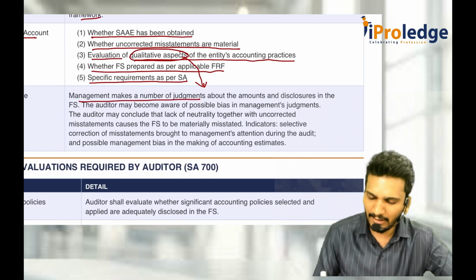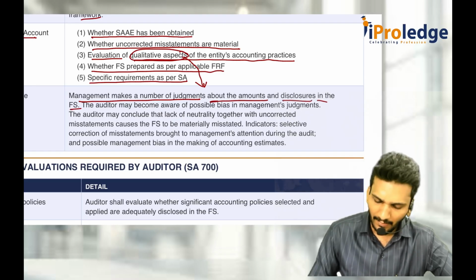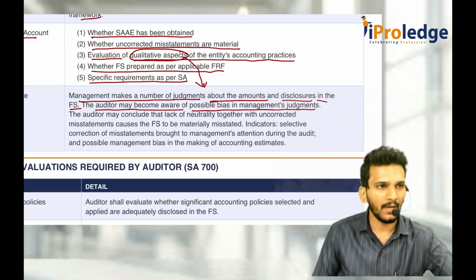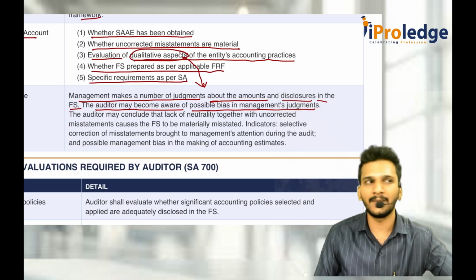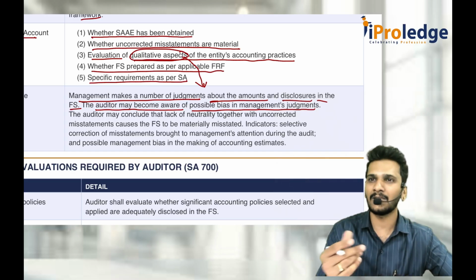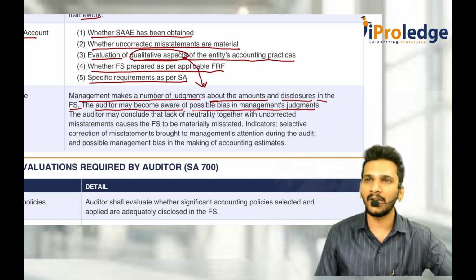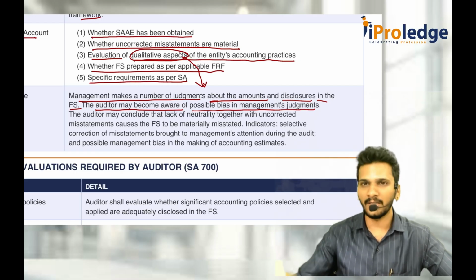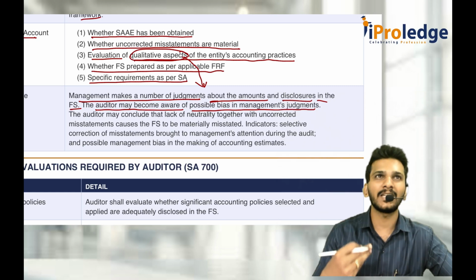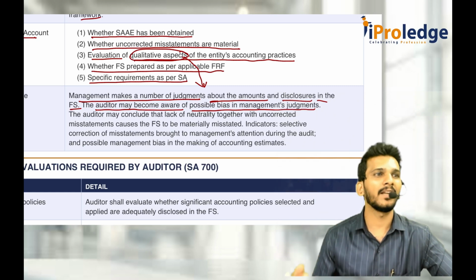Management makes numerous judgments about the amounts and disclosures in the financial statements. That is why the auditor may become aware of the possible bias of the management judgment. If he feels that management has done some biasness with respect to presentation somewhere, then we call it as qualitative. What is qualitative, you tell me? Other than quantitative is qualitative. What is quantitative? Sir, this is 100, this is 200, this is 300. Evidence is available, that is quantitative. Sir, we are not able to estimate what is the litigation amount. We think, we feel, that is qualitative.